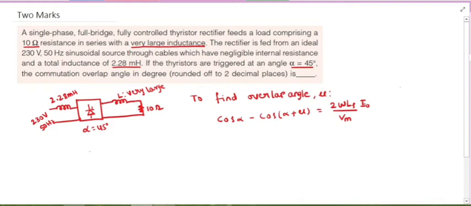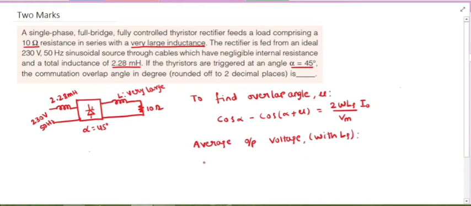I naught is unknown. To calculate I naught, we use the expression for average output voltage with Ls, because the source inductance is present here.